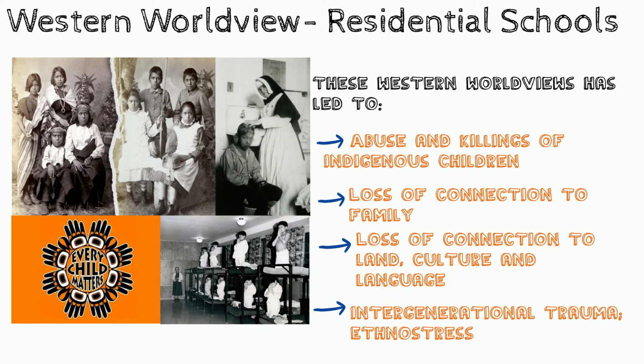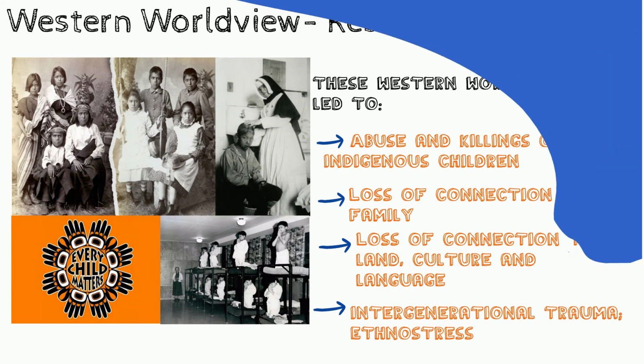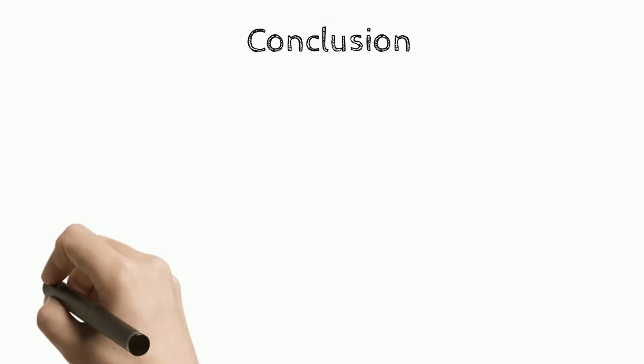The last residential school in Canada closed in the year 1996. Thousands of unmarked graves were found in various residential schools across Canada. The trauma that children and families have gone through because of these residential schools can still be felt by many to this day. There are many contrasting views between Indigenous and Western worldviews.